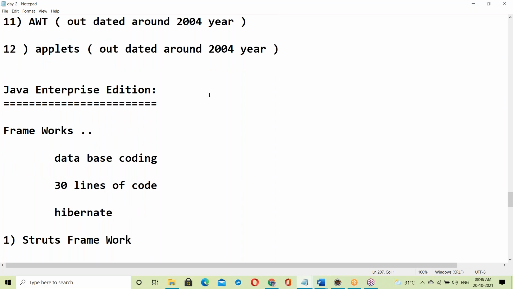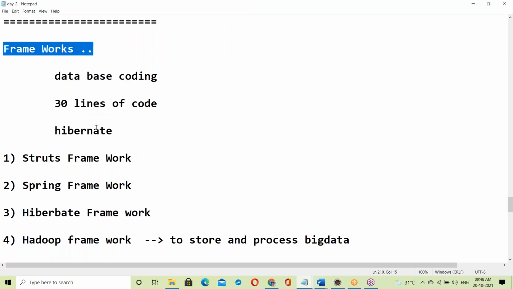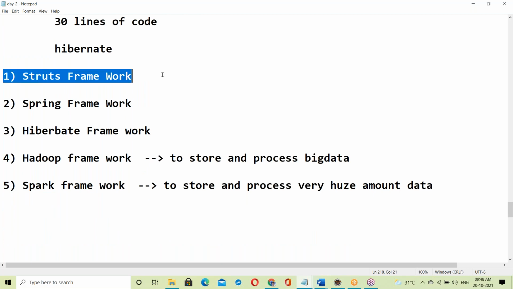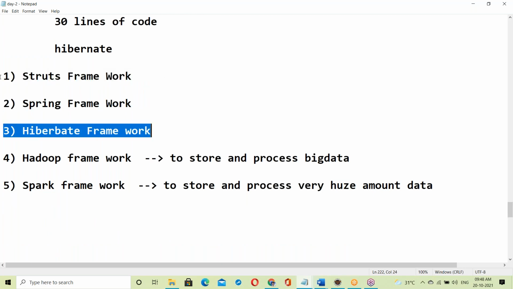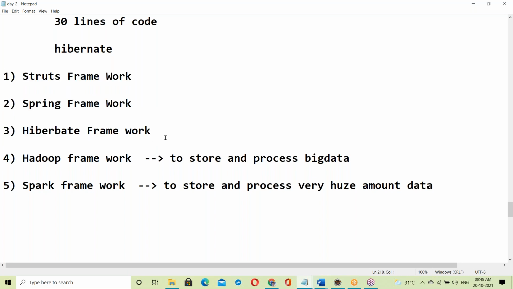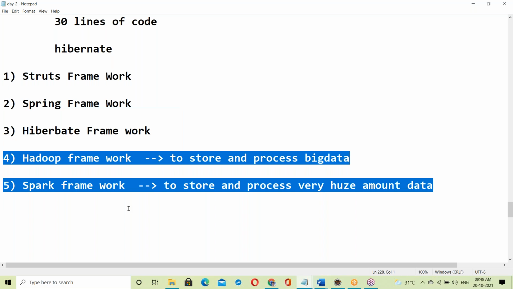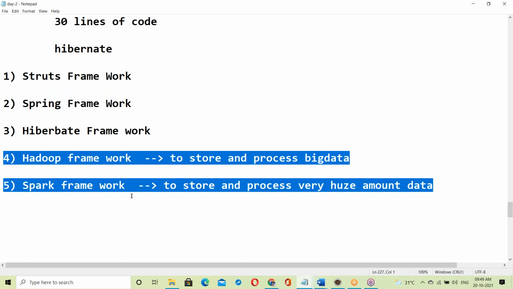Next, all the frameworks, like the Struts framework, Spring framework, and Hibernate framework. These are used by application developers for e-commerce applications and internet-based applications. To develop those, we can use these kinds of frameworks. Next, Hadoop and Spark are also Java frameworks. Hadoop is developed in Java, and Spark also.